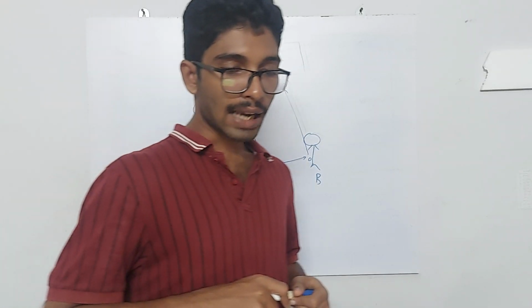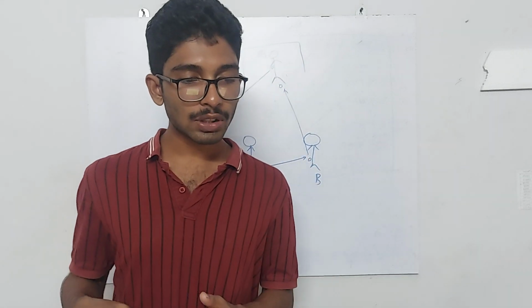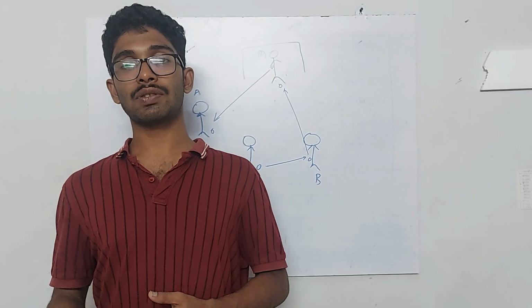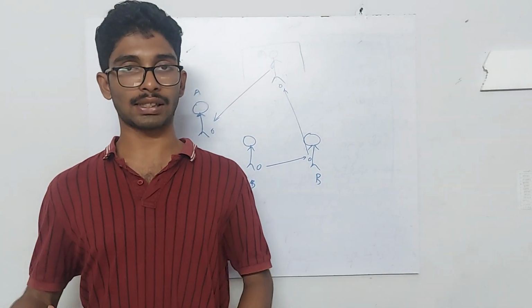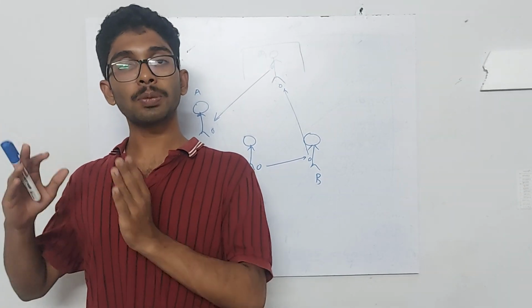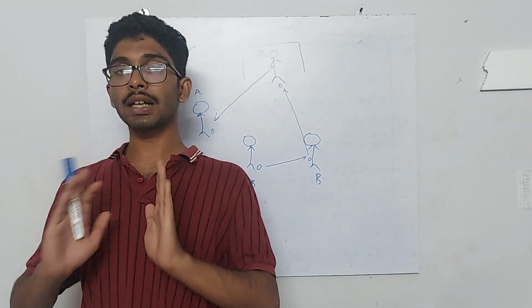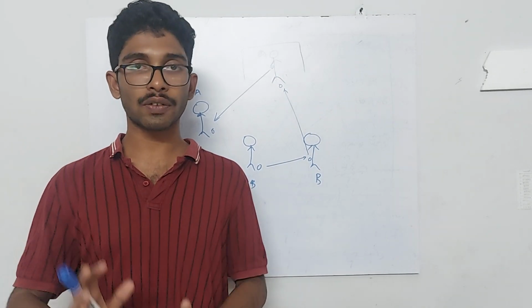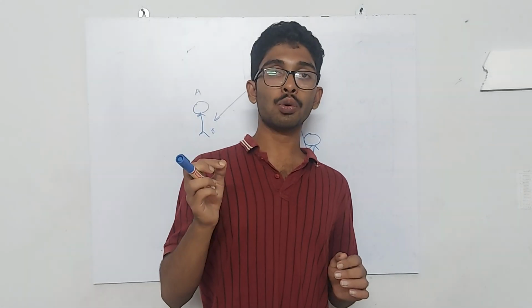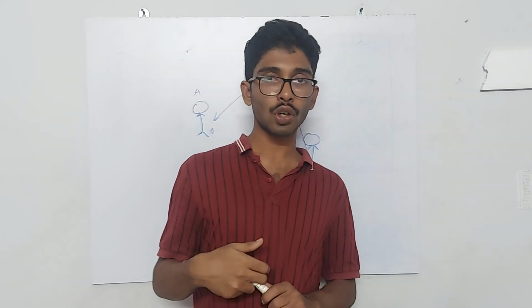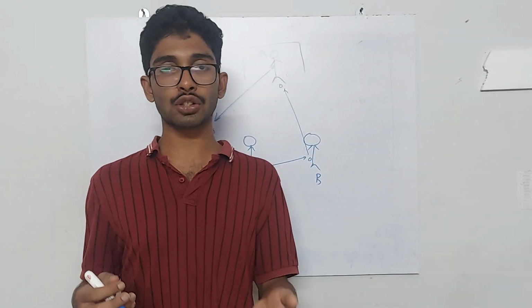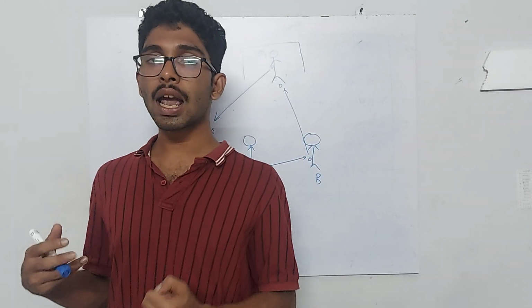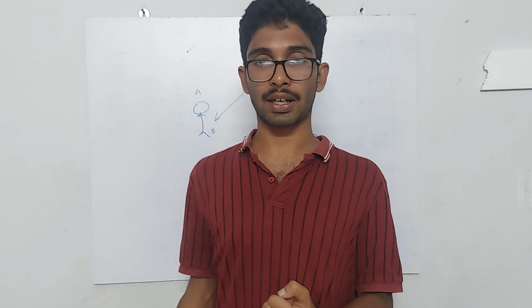Explain why some of the leaves may get detached from the tree if we vigorously shake its branch. Why do only some leaves fall? Because all leaves are in the state of rest. They have that inertia which will always try to make sure that they stay at rest. But now you are applying a force because of which the tree is moving. So the tree, the leaves, and the branches all undergo a to and fro motion. Those leaves which have lower inertia, those leaves which are loosely attached to the tree, will easily fall off because they were trying to resist that motion and they are unable to, so they will just fall down.